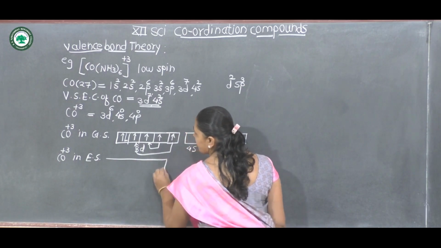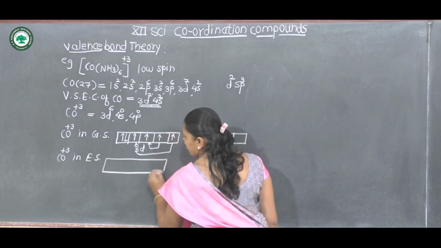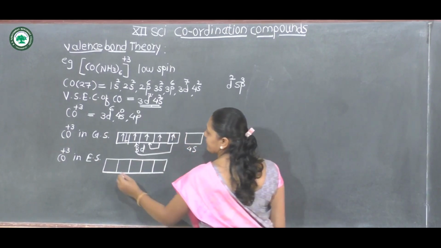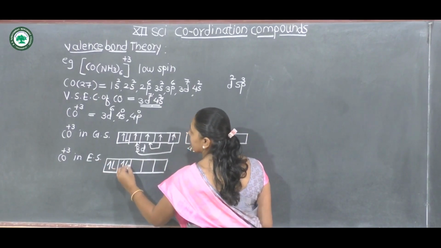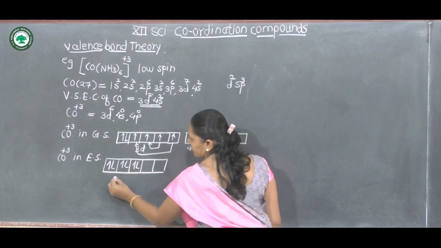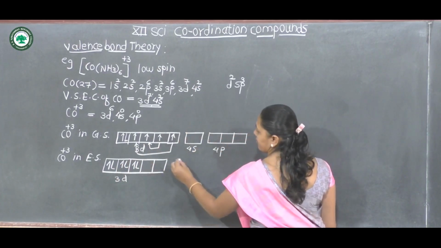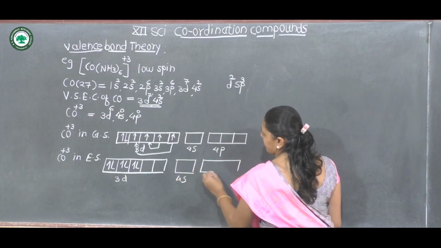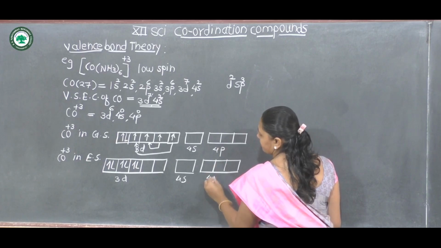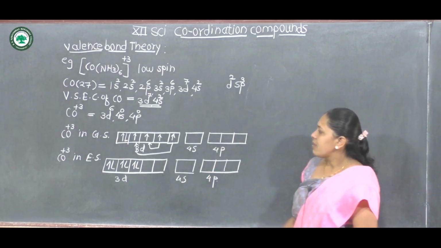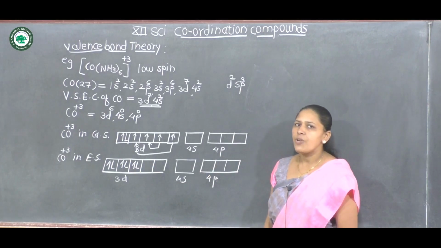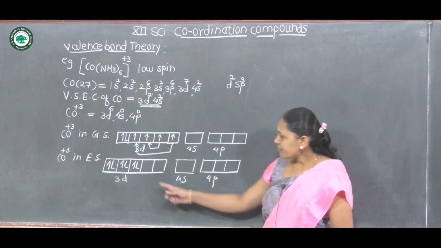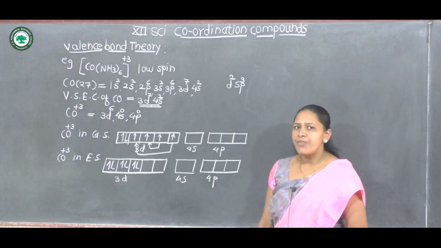Therefore, after pairing, the cobalt(III) ion in the excited state becomes: this is the 3d orbital, 4s and 4p. In this way pairing takes place, therefore we use d2sp3 hybridization. Two d orbitals become vacant.